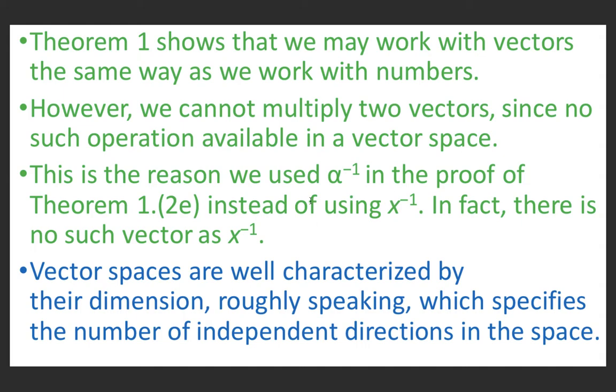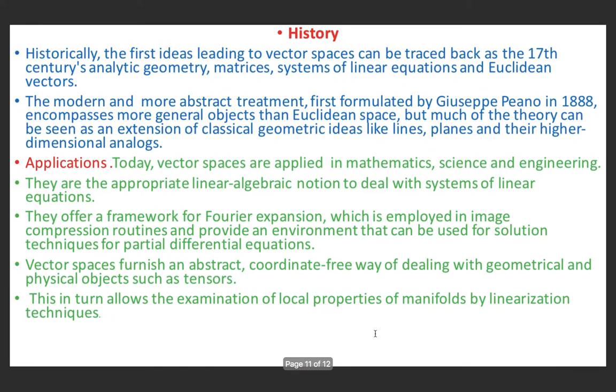Vector spaces are well characterized by their dimension, roughly speaking, which specifies the number of independent directions in the space. Now some historical background. The first ideas leading to vector spaces can be traced back to 17th century analytic geometry, matrices, systems of linear equations and Euclidean vectors.